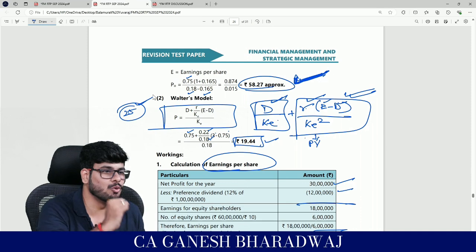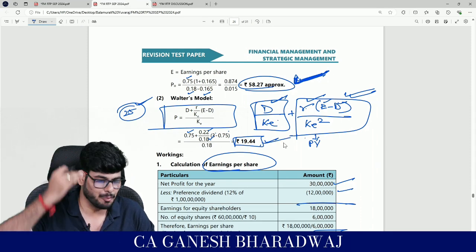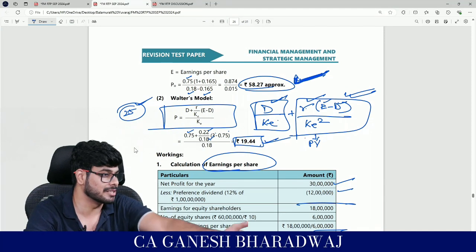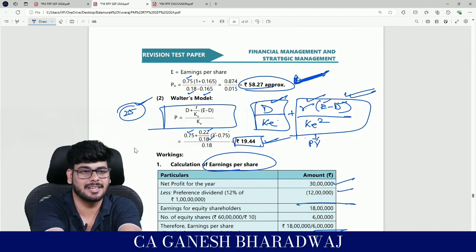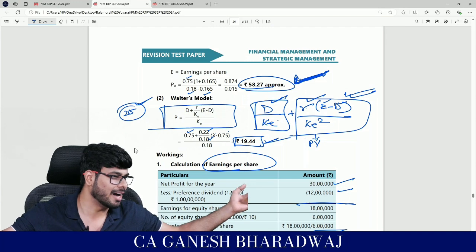But when you are buying it, who will be ready to sell? The person who would have valued it under Walter's model. From his viewpoint, the company's worth is only 19.44, but in the market he's getting 25 rupees. He will sell it. This is the reason why there are buyers and sellers in the market. Now are you able to understand? Based on the methods they follow. Are you all clear with this?